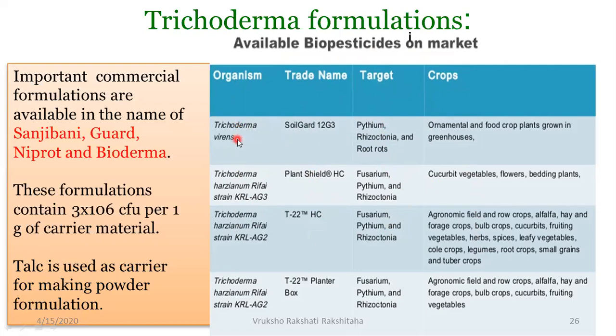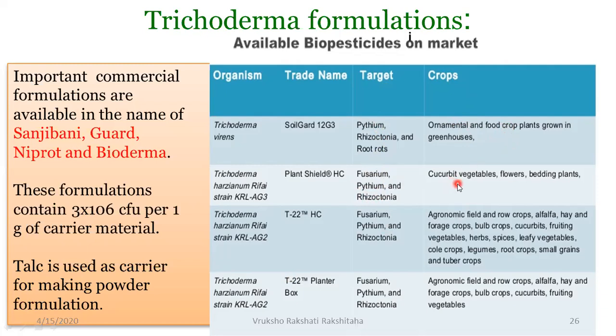So Trichoderma virens, Trichoderma hamatum, is available under the trade names of Soil Guard, Plant Shield, T22, okay, and the target pathogens are Pythium, Rhizoctonia, then Fusarium. It can be used on ornamental crops, food crops, whether they are grown outside or in the greenhouses.